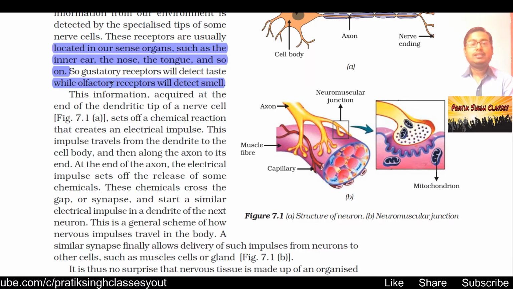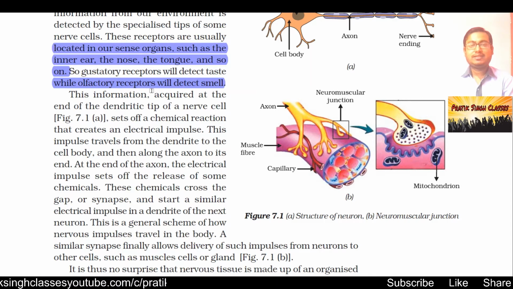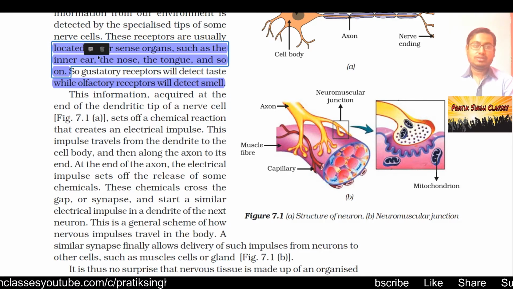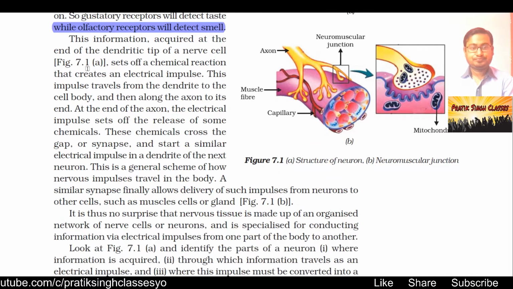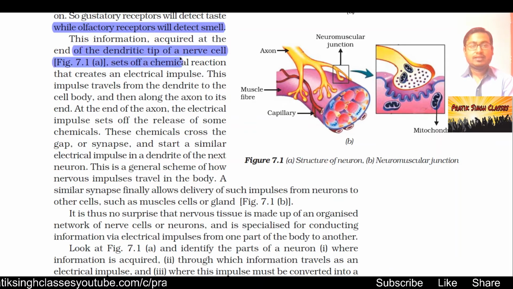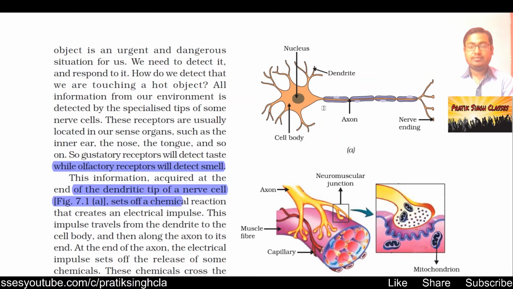Gustatory receptors are present in our tongues, and olfactory receptors are present in our nose. This information is acquired at the end of the dendrite tip of a nerve cell, as given in figure 7.1a.